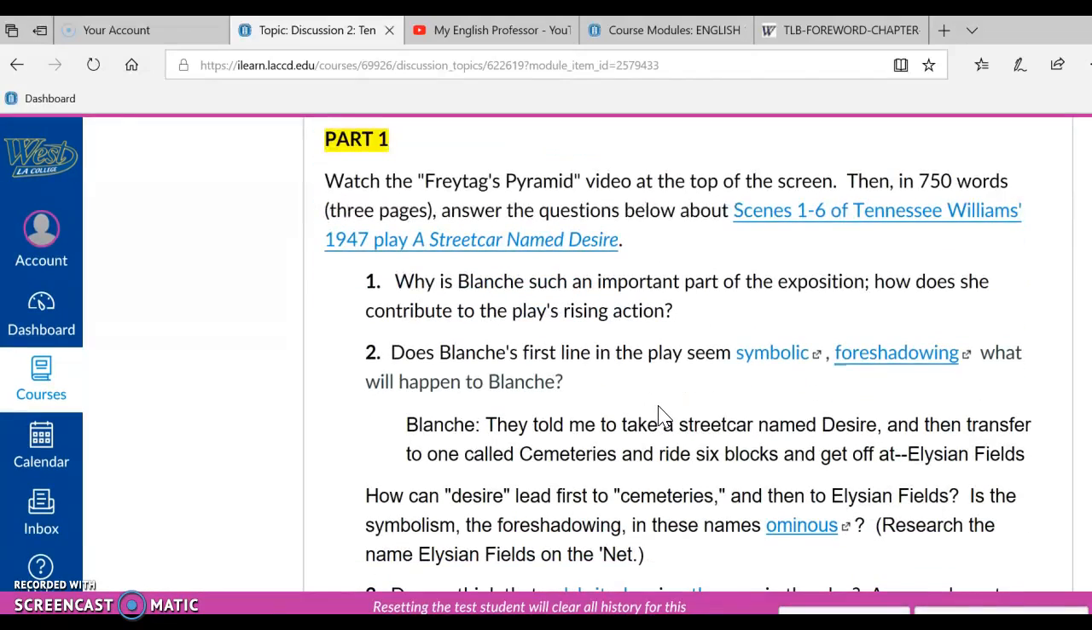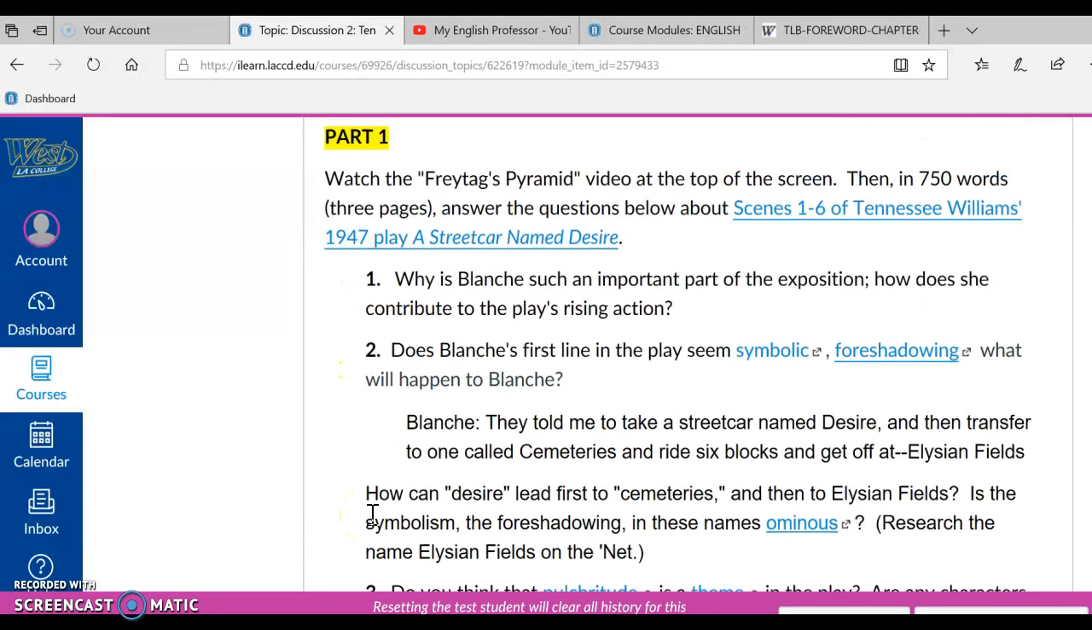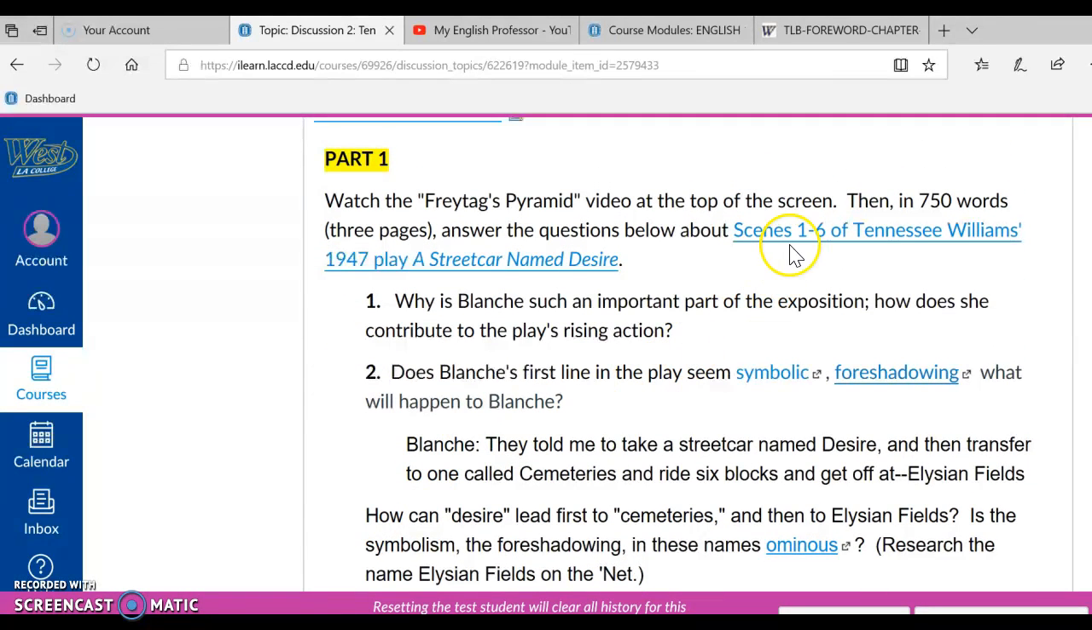Okay, I'm not going to read these questions with you. I'm going to let you read them on your own. I am going to point out to you that everything that you see in blue has a link to a text or a definition, as in the case of these words, symbolic, foreshadowing, and ominous. Okay, so Tennessee Williams' play is here in this link.